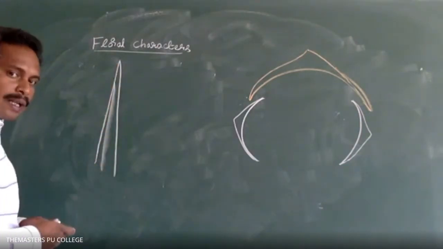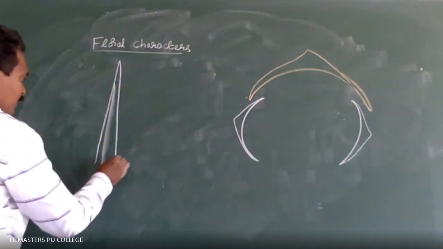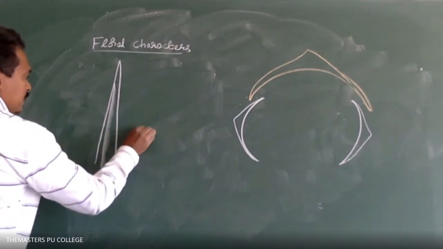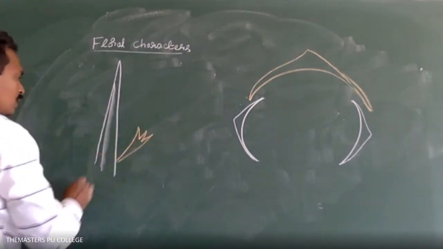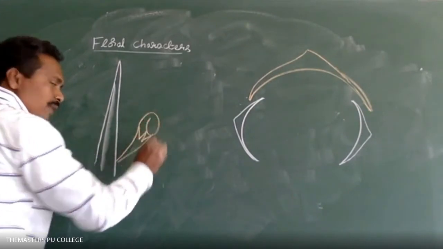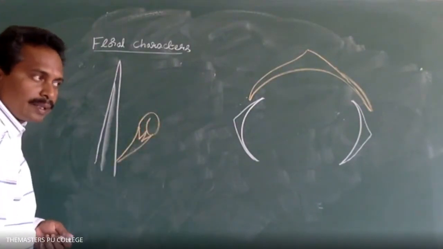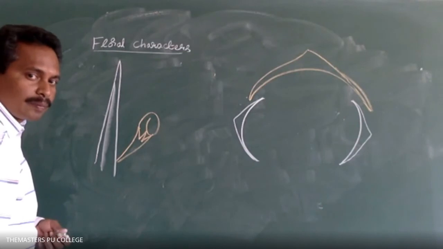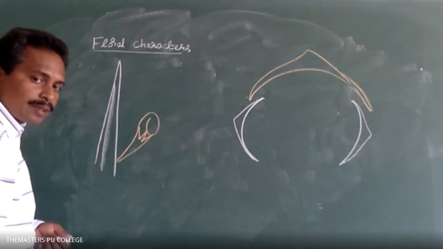This is the floral axis. Flowers are arranged in acropetal order. The first formed flowers, where are they? Are they present towards the base or the apex? Base, sir. Yes, towards the base.